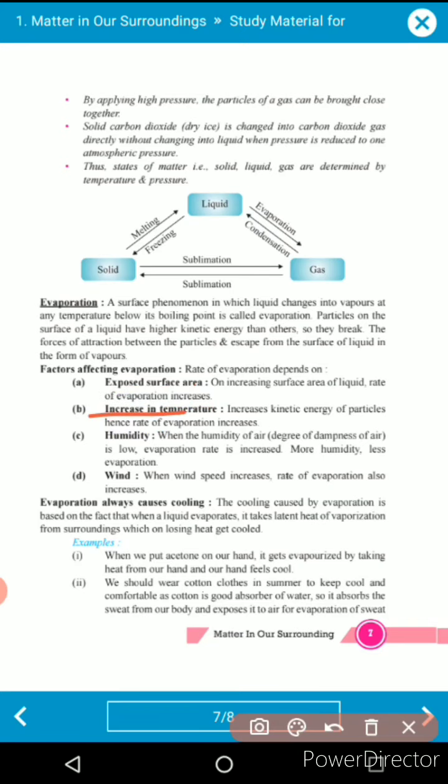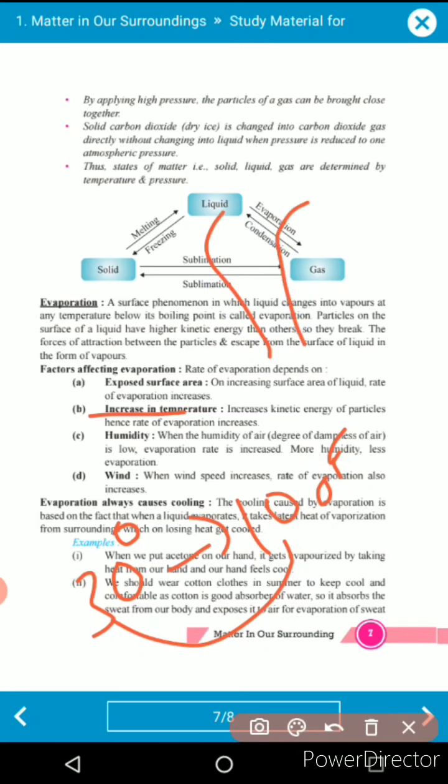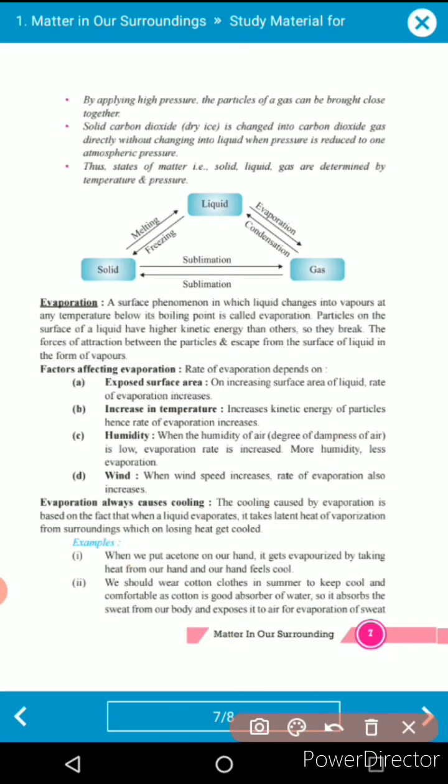Second, increasing temperature. If the temperature increases from 30 degrees Celsius to 100 degrees Celsius, the evaporation rate also increases. Clear? And humidity. If there is humidity in the air, the evaporation rate decreases. More humidity, less evaporation.